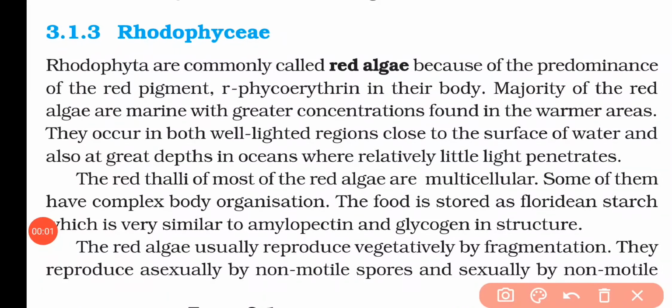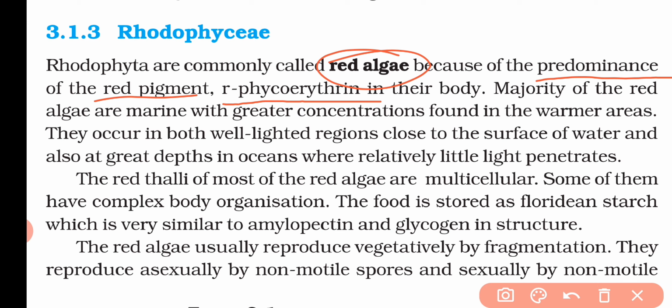Now Rhodophyceae. So Rhodophyta are commonly called the red algae. That means the algae included in this group basically have a red color, and that is why we call them red algae. And just because they have a predominant red pigment, that is R-phycoerythrin. So due to this R-phycoerythrin, their body gets the red color.